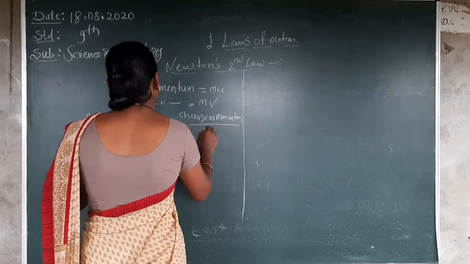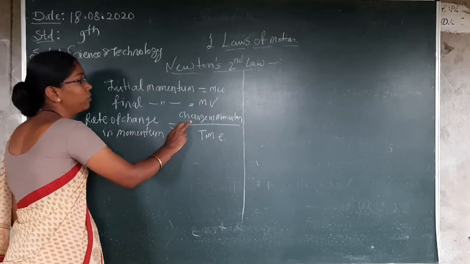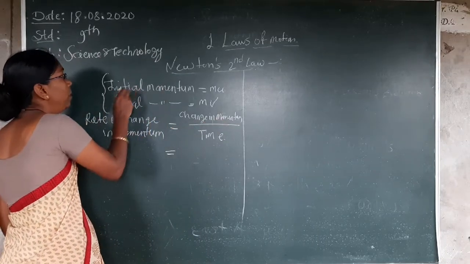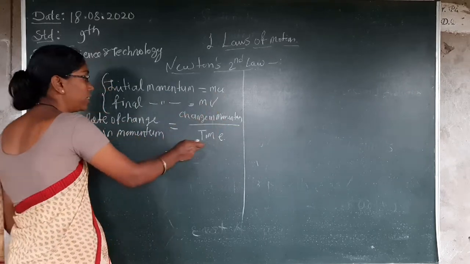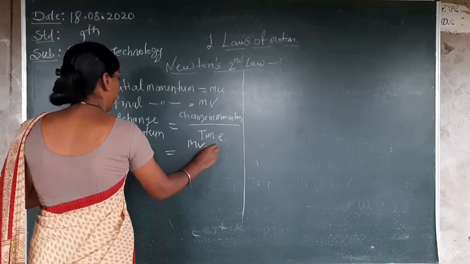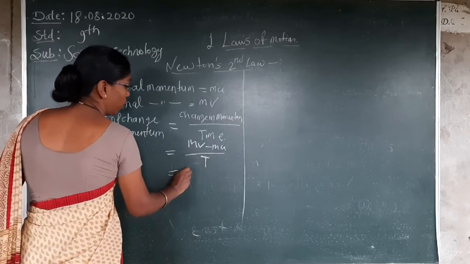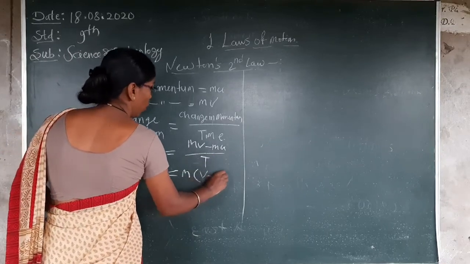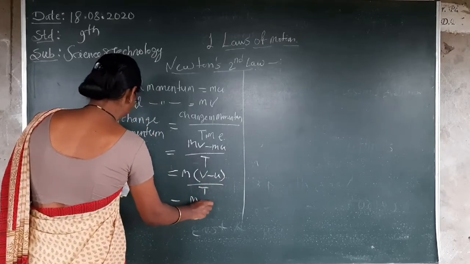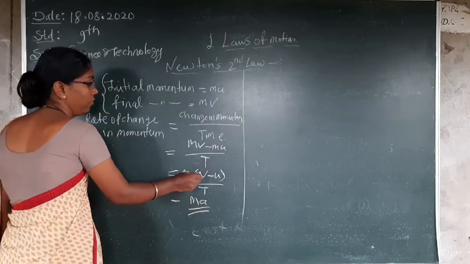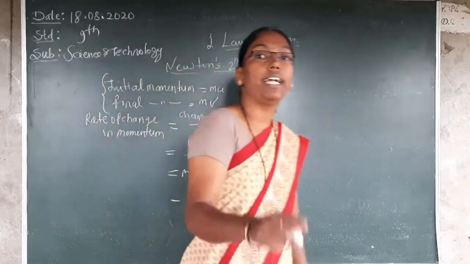upon time. So what do we get? Rate of change of momentum is equal to change in momentum upon time. What is the change in momentum? Initial and final momentum, so mu and mv is our change in momentum with respect to time. Means mv minus mu upon t. M is common. So v minus u upon t, we get ma, because v minus u upon t is the acceleration. So we write a.